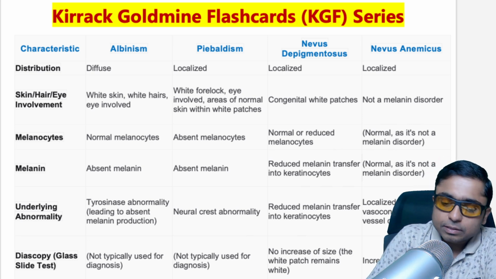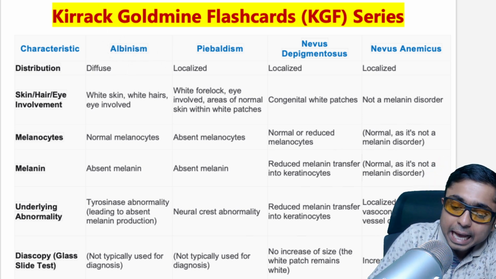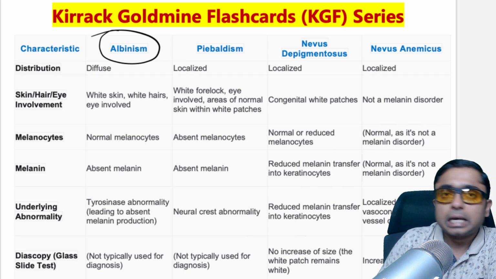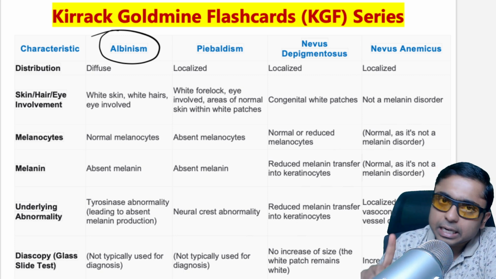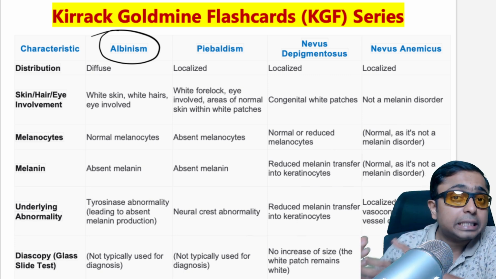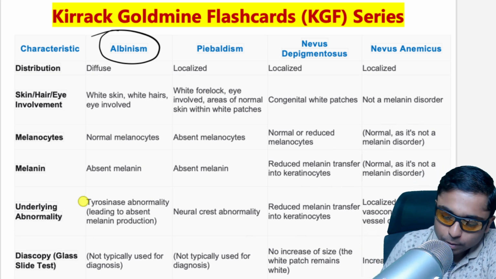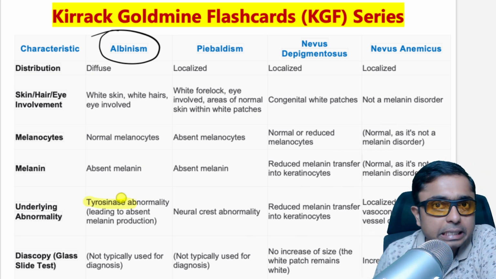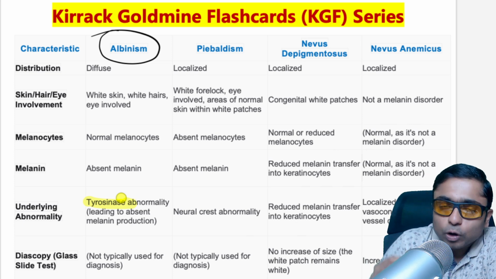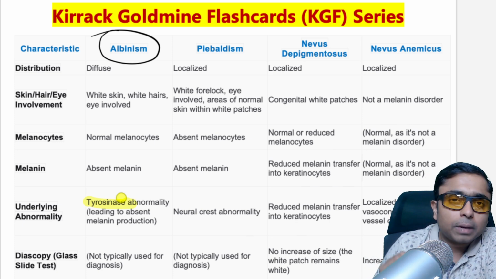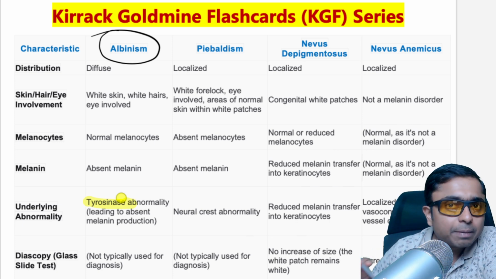So first disease which we are going to discuss is called as albinism. Remember dear students, in this the melanocytes are normal, but the enzyme which is going to produce the melanin pigment is problematic, which is tyrosinase. It is a rate limiting step. Because of the abnormality in this enzyme, there will not be any melanin production.